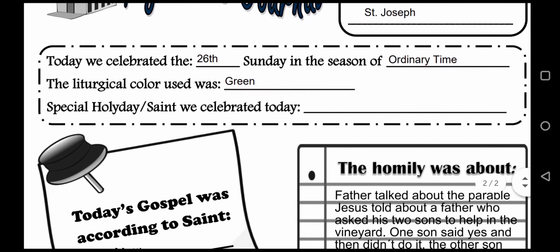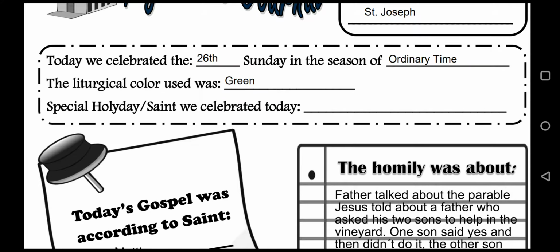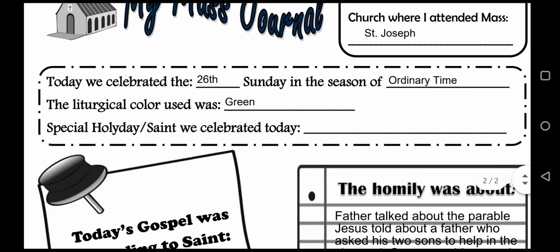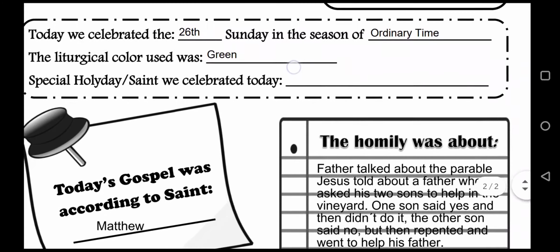things like that. Liturgical color is referring to the color of the vestments that the priest is wearing, and sometimes also the decorations in church, the color of the mantle on the altar, and that will be according to the season that we are in. So during Ordinary Time, the priest always uses green. During Advent and Lent, we will use purple. So that's what it's referring to.